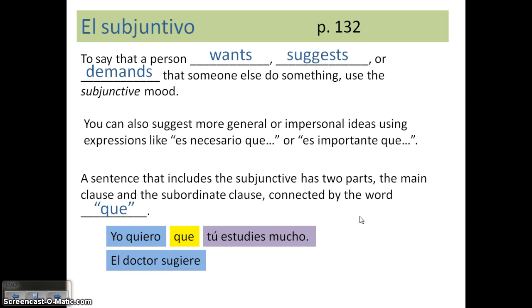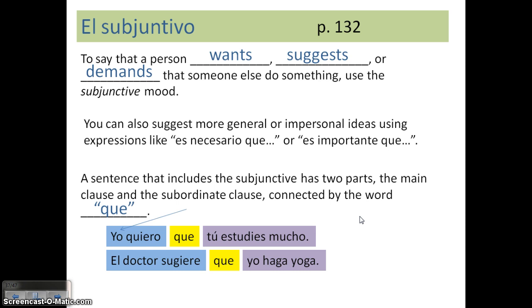El doctor sugiere, okay, the doctor is suggesting, in this case. Que is what connects my two clauses. My second clause, yo haga yoga. So the doctor suggests that I do yoga. Since he's placing a want onto somebody else, in that case that's me, then I can use the subjunctive tense here. I must use the subjunctive tense.